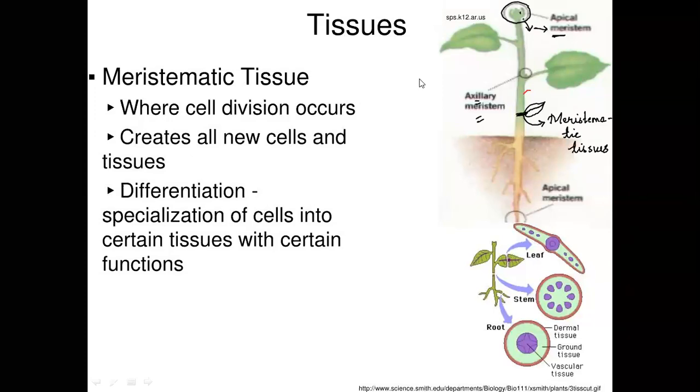Specialization of cells of certain tissues with certain functions comes later. What happens when this meristematic tissue grows? It grows, right? Now listen to me carefully. Think this is a small herb. Monica has planted one small herb at her house. She has got a herb from a nursery and she has planted this. This is a small herb, but she knows which plant it is. Now the meristematic tissue of this small herb is growing. Cell division is taking place here and it is growing.